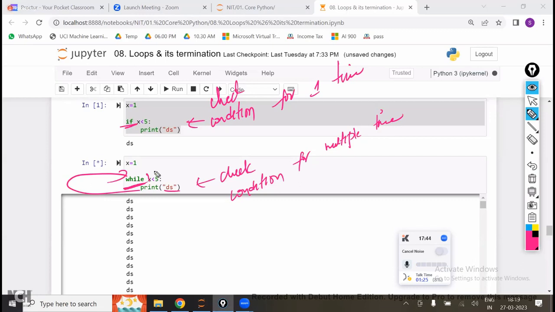If both of them are the same, then why create one more? So here what they have done is, if you want to check the condition one time, go with the if, and they have kept the name as conditional statement. Statement means one time. Whereas this is called a loop. Loop means repeat. What do you have to repeat? Whatever is inside the while block, you have to repeat. How many times? Till the condition is satisfied.